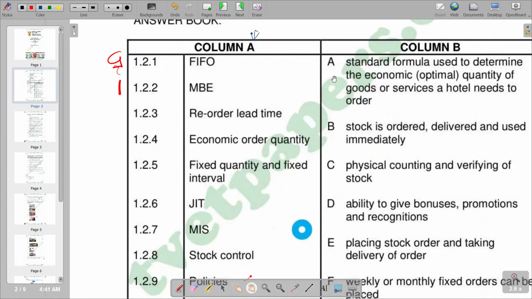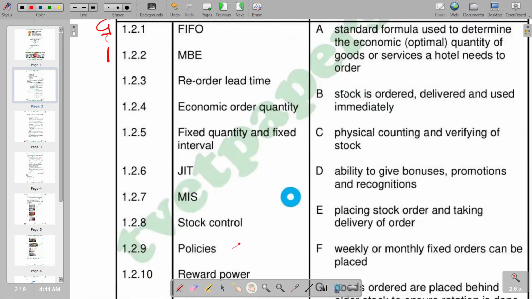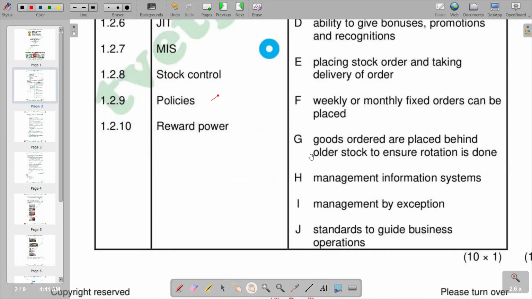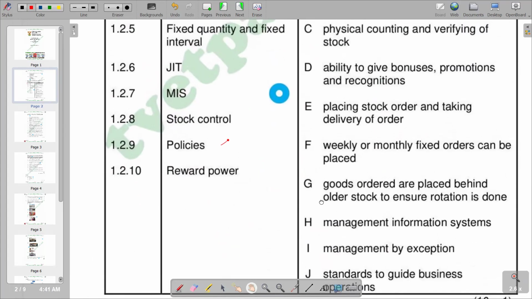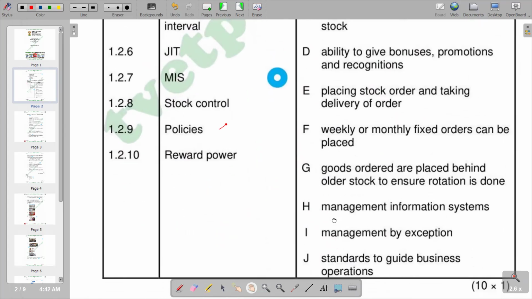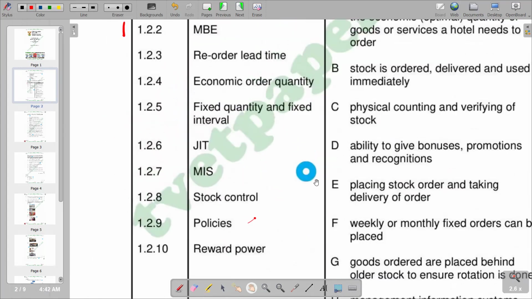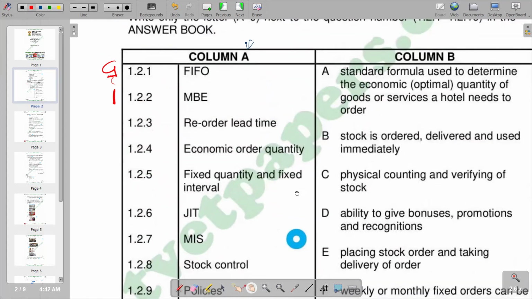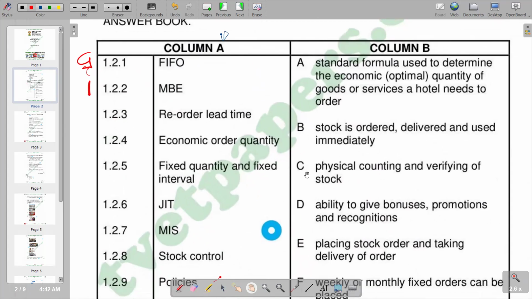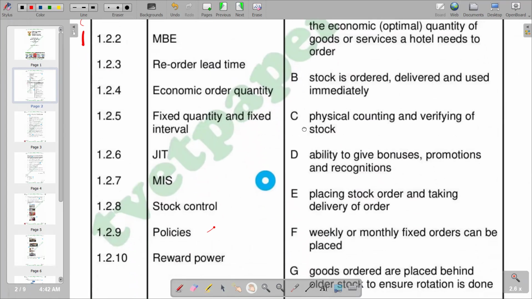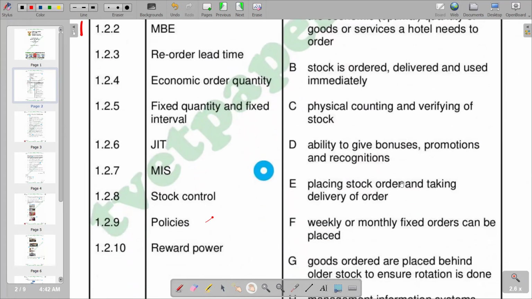You see that our responses are ranging from A to J. So you can try to go through everything that we have, and see what matches. So if you go to E, it is saying placing a stock order and taking delivery of order. So E becomes the correct response. So we have E.